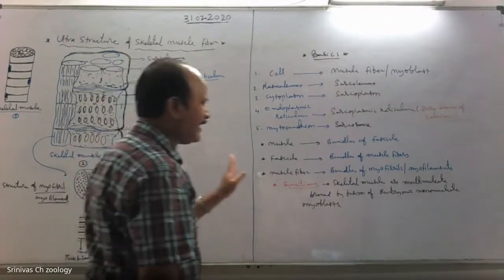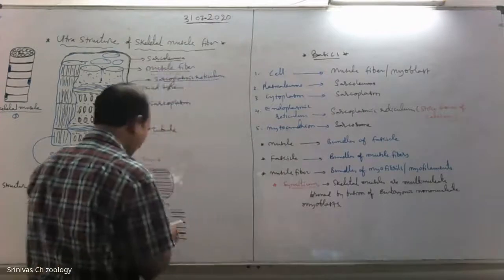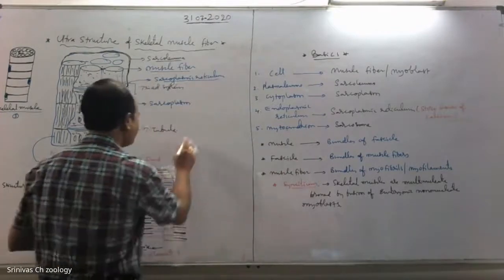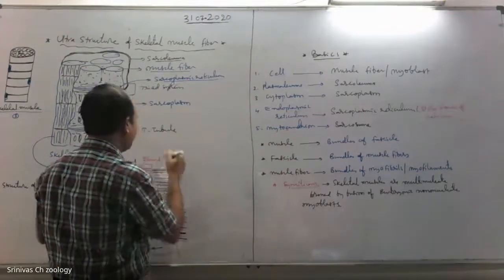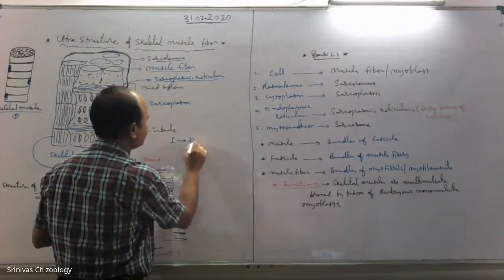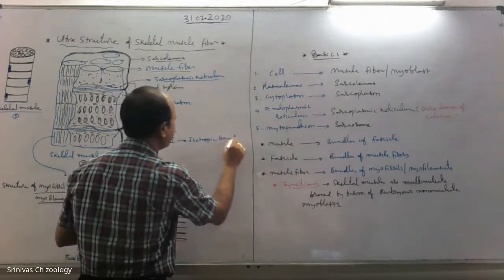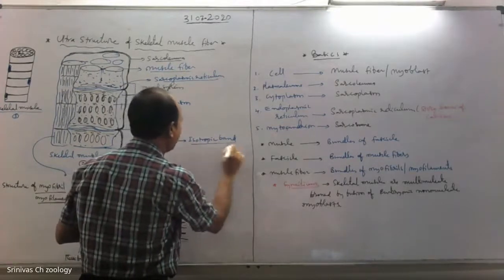The light band is called the I band, which is the isotropic band.